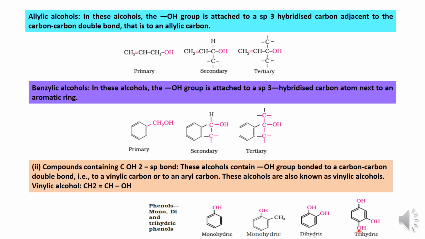So whatever, either it's an alkyl group, allyl or vinyl, if it has 1 carbon, that is called mono. If you have 2 different carbons like this, di, and if you have 3 carbons attached to a single OH, it's called tri. So like this here also, if the benzene carries 1, we call it mono. If it has 2, we call it di, and if it has 3, we call it tri.